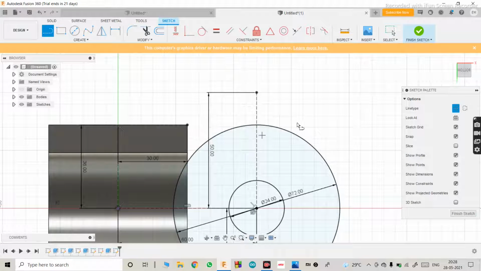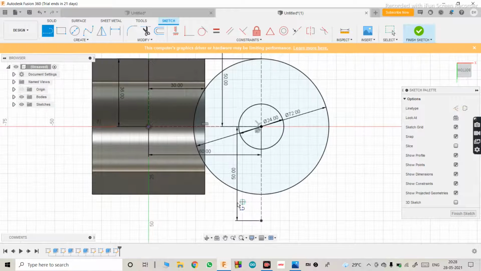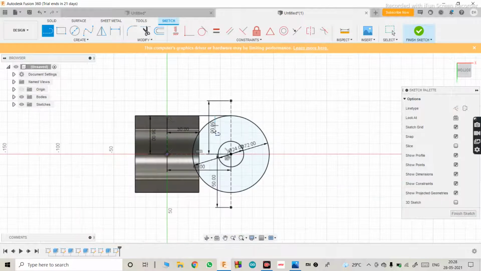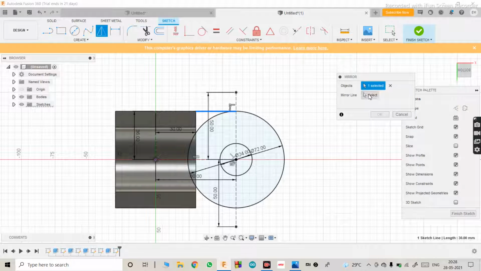Now use normal line, turn off construction. Just connect from the corner to the circle that we made just now. And mirror the same. Select mirror line as this horizontal line. Hit enter.